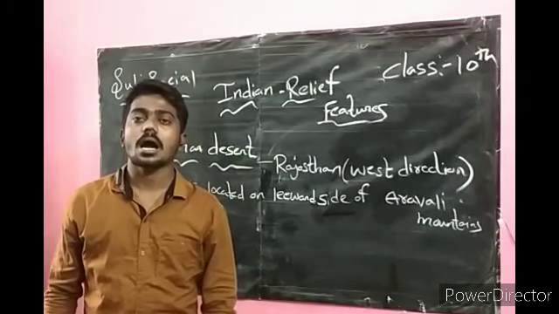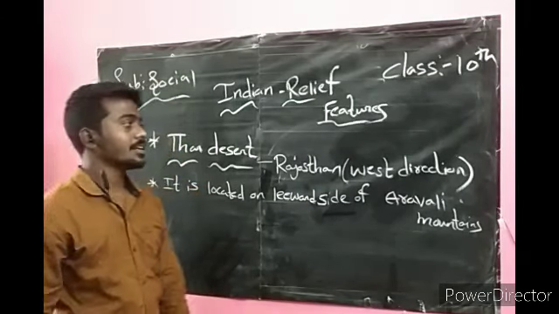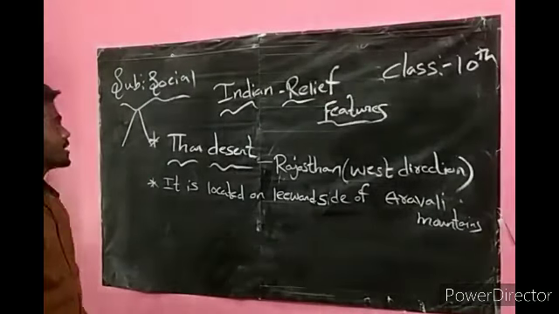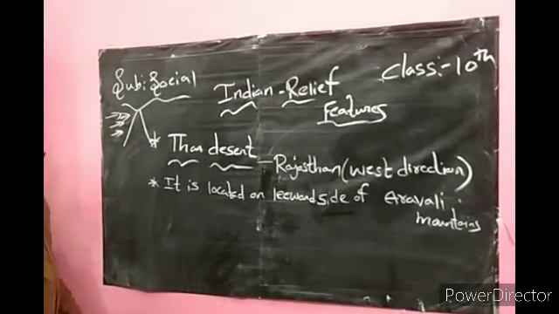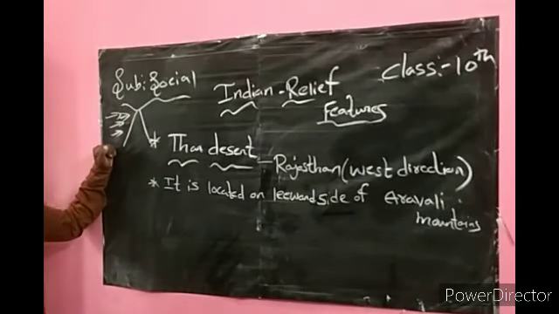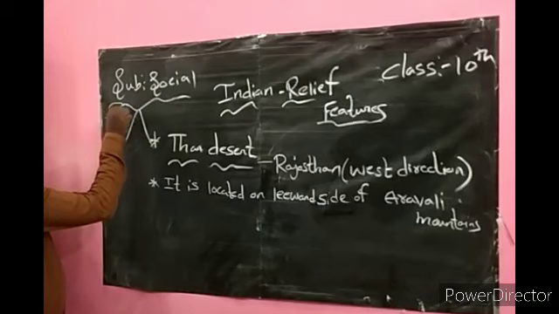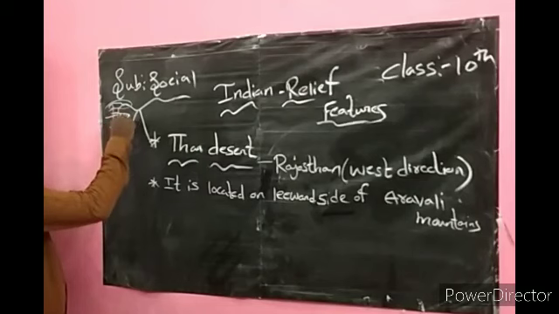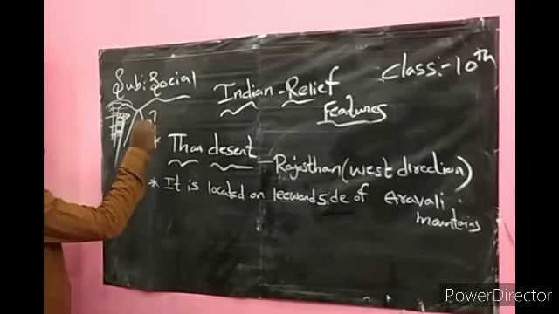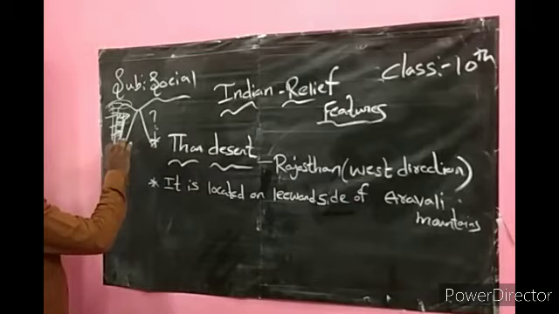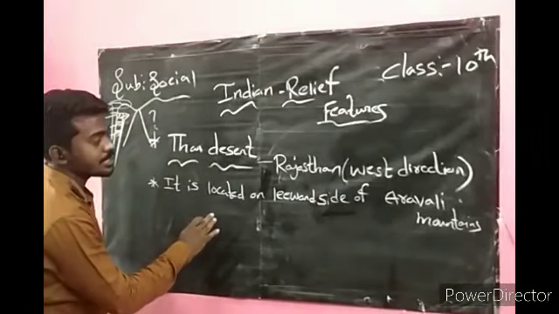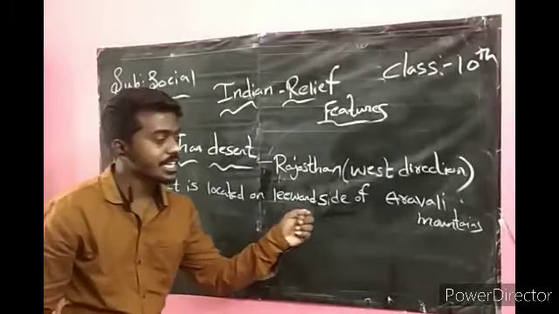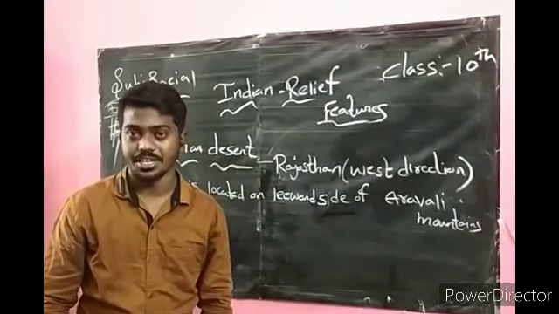Leeward is nothing but the opposite side of the wind. We studied this in the 9th class. If the mountains are in the way, the winds will stop on this side. Then, after gathering a lot of clouds, the rain falls on this side, but the rain will not fall on the other side. Similarly, the Thar Desert is located on the opposite side of the wind, the leeward side of the Aravalli Mountains.